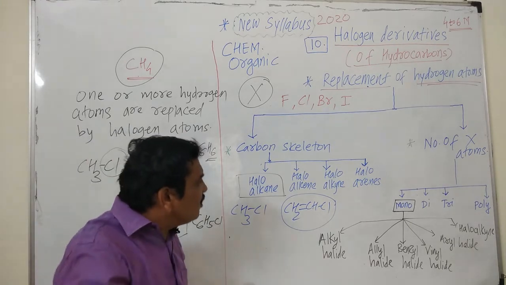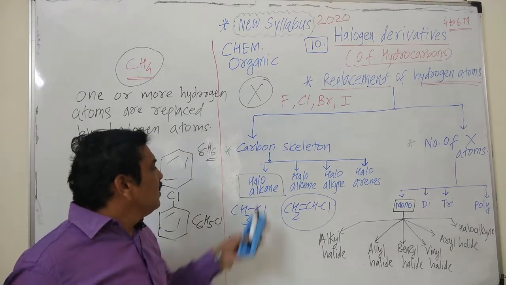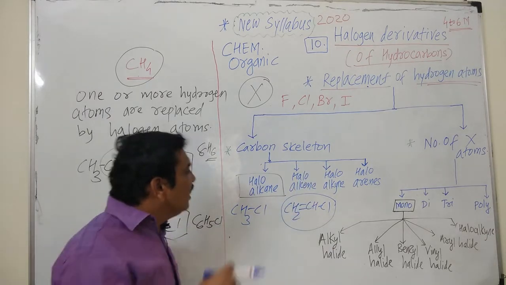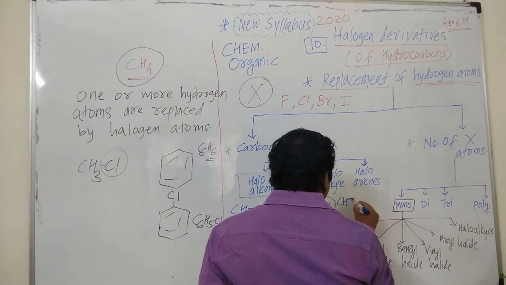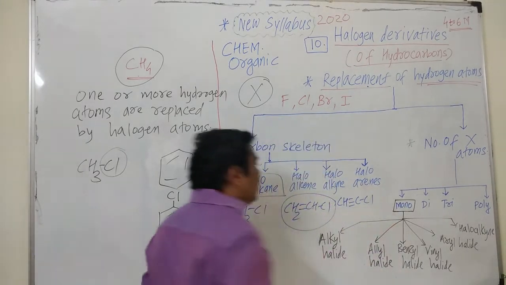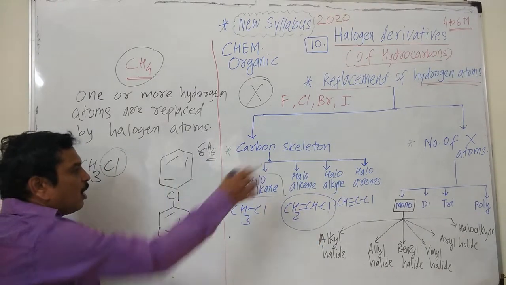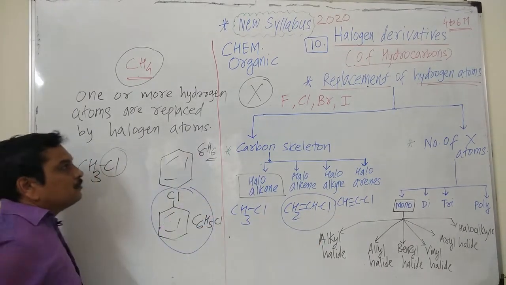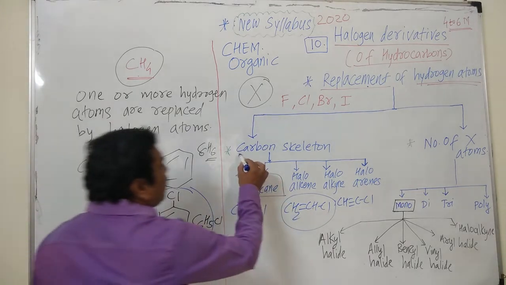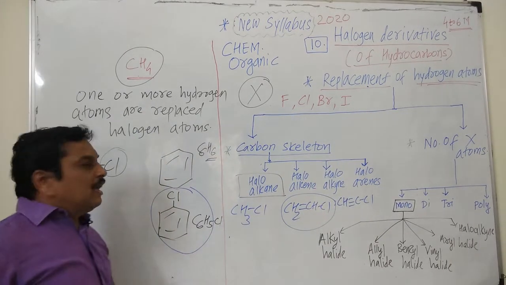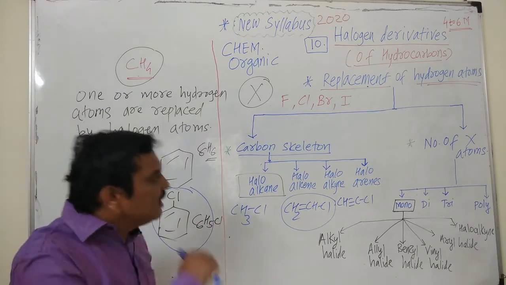And if hydrogen atom of these compounds are replaced, we say halogen derivatives of alkanes, halogen derivatives of alkenes, halogen derivatives of alkynes, and you can represent halogen derivative of alkyne as CH≡CCl, and we have written the example of haloarene here. Hence, halogen derivatives of hydrocarbons are classified depending upon carbon skeleton, and these include haloalkane, haloalkene, haloalkyne and haloarenes.